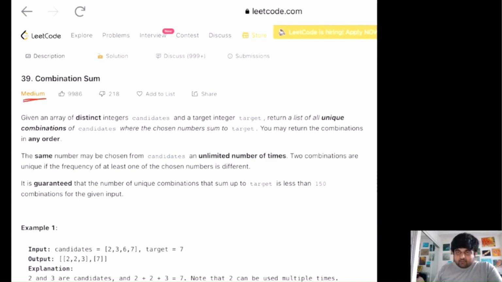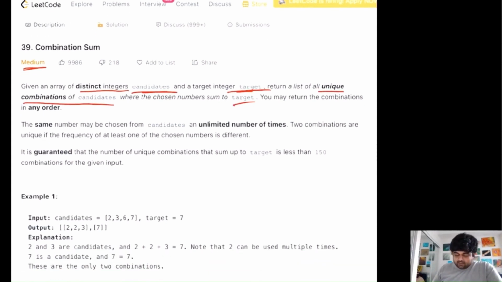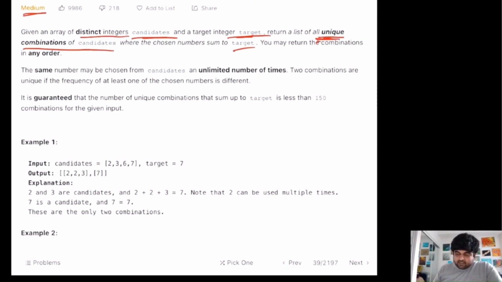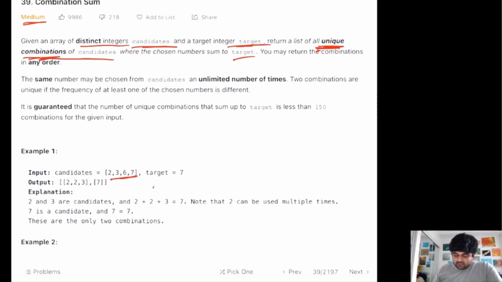This is a medium problem, and we are given an array of distinct integers called candidates, and a target integer. We need to return all the unique combinations of candidates where we can reach the target value. Now this is a little bit tricky part, to find all the unique combinations for this target, so let's try to understand this with an example. Over here we are given the candidates as 2, 3, 6 and 7, and we need to reach the value 7. We can clearly see that 7 is already present over here, so we can return this one. The thing is, we need to return all the unique combinations.